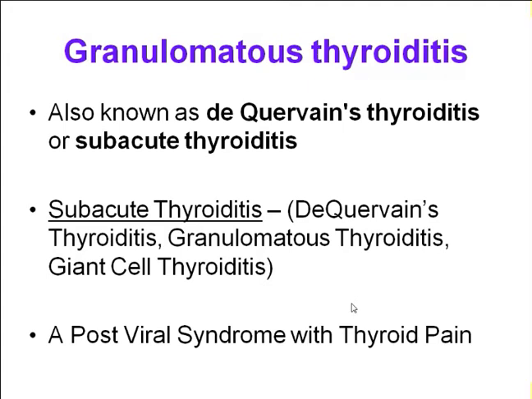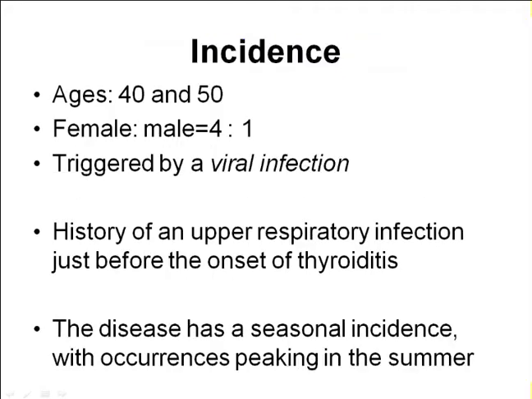And the second, after Hashimoto's, is granulomatous thyroiditis, which is also called subacute thyroiditis or de Quervain thyroiditis. Subacute, de Quervain, granulomatous, any name you can call. Usually it is a post-viral syndrome with thyroid pain. So in this case, the patient gives a history of viral infection, and they will also come to you with painful thyroid swelling.